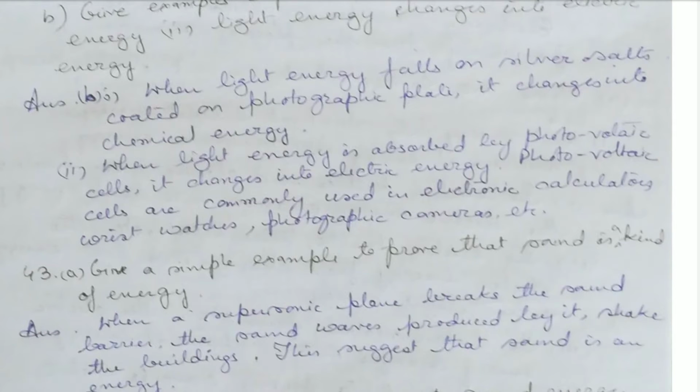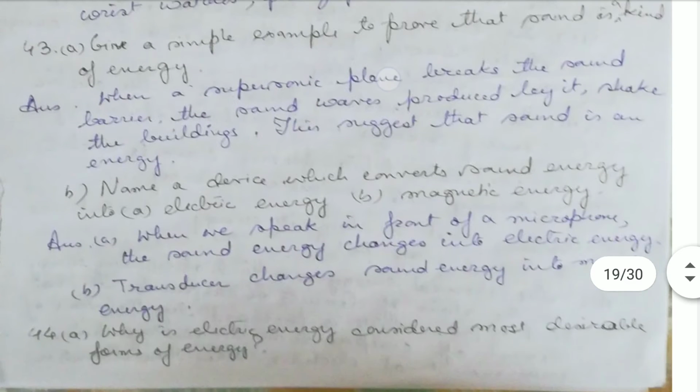And when light energy is absorbed by photovoltaic cells, it changes into electrical energy. Now, photovoltaic cells are commonly used in electronic calculators, wristwatches, photographic cameras, etc.